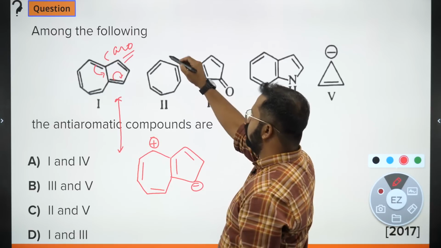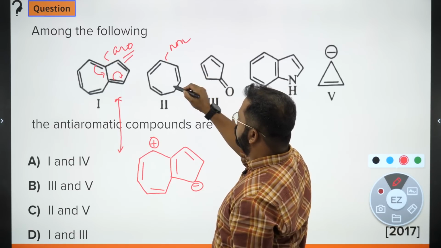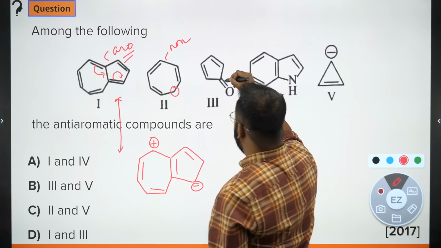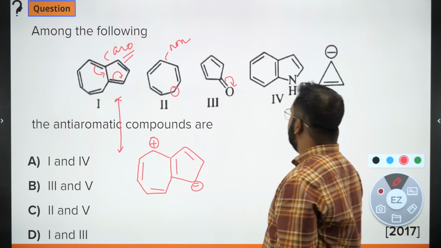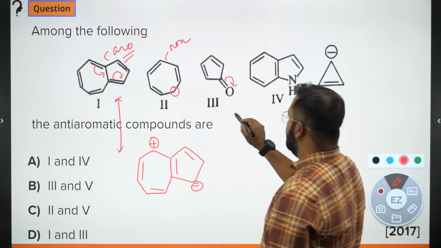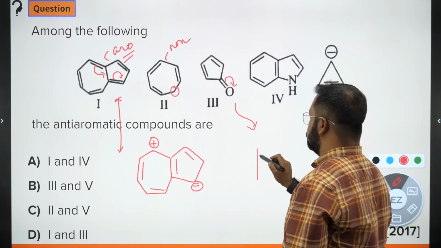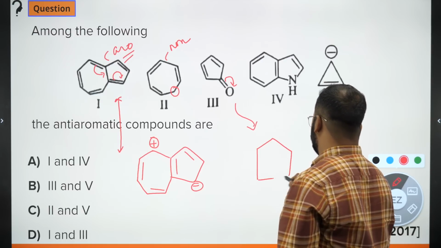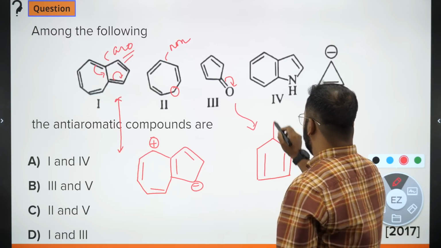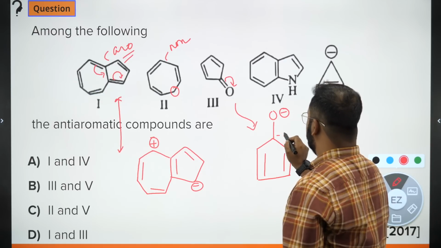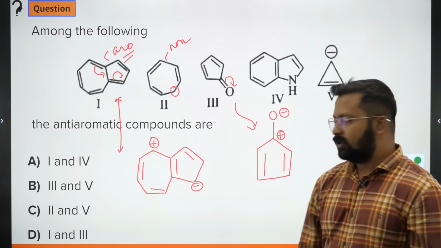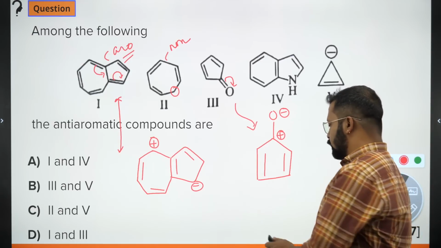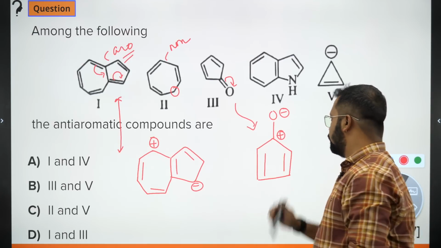This is non-aromatic. If I break this double bond, what will happen? I will get something like this. You can see 4, no pi electron, so 2 plus 2, total of 4 pi electrons over here.